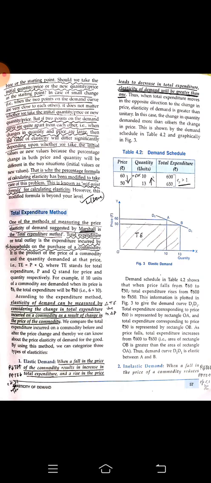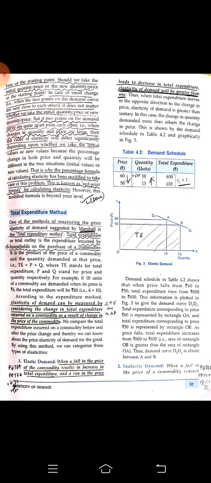Elasticity of demand can be measured by considering the change in total expenditure incurred on the commodity as a result of a change in its price. As there was a change in price, there was a change in the expenditure also.